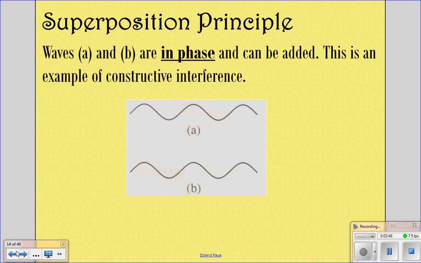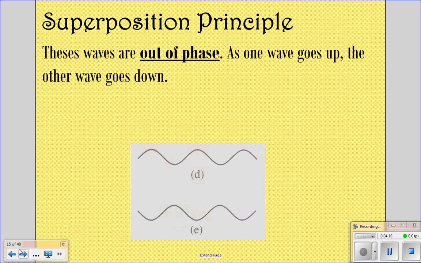So looking here, waves A and B are in phase and can be added together. This is an example of constructive interference because as this wave is at a peak, this one's at a peak. As this one's at a low point, this one's at a low point, etc. They are in phase, they're moving along in the same pattern at the same time. And so those are constructive interference waves.